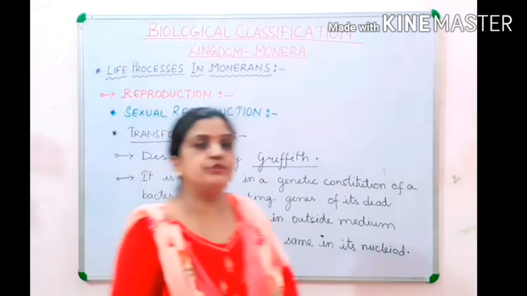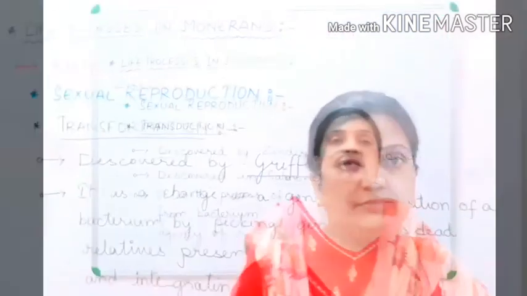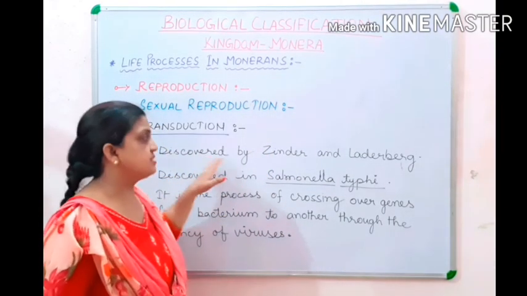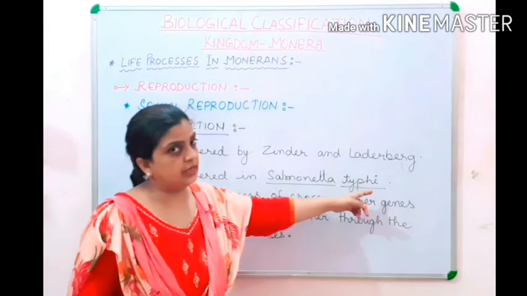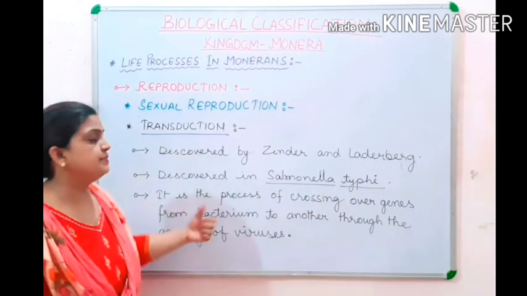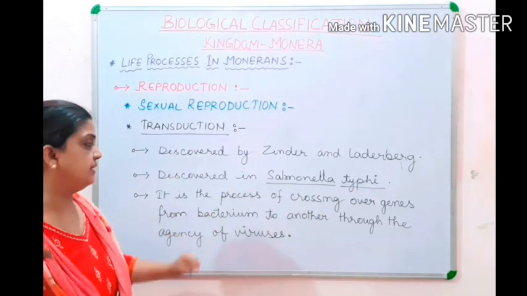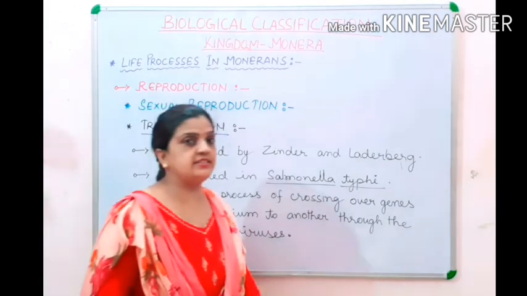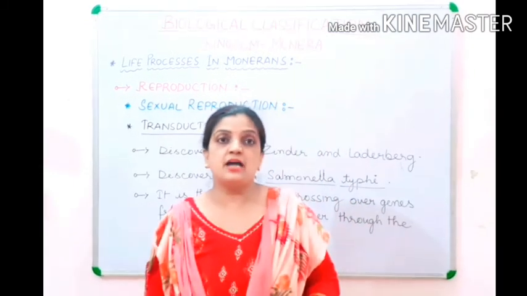Now children, I will be moving to the last type, that is transduction. Now children, what happens during transduction? This was discovered by Zinder and Lederberg. It was discovered in Salmonella typhi, a type of bacteria. Now children, what happens here? In this process, genes cross over from one bacterium to another through the agency of viruses. Here children, agencies are needed. An intermediate organism is needed, and those intermediate organisms are viruses, the different types of viruses.